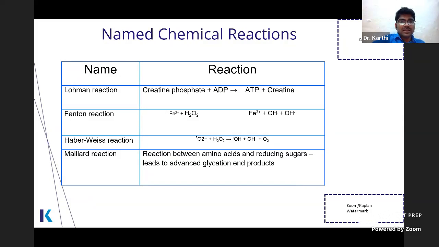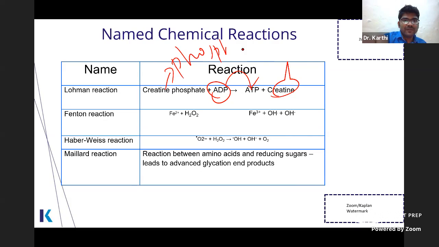Okay, and these are some named chemical reactions. Lohmann reaction is this one. Creatine phosphate is converted into creatine and ADP is phosphorylated to ATP. So this is a kind of substrate level phosphorylation reaction. Okay, so creatine phosphate is the phosphagen in the vertebrate animals. So this you have to know in the vertebrates.